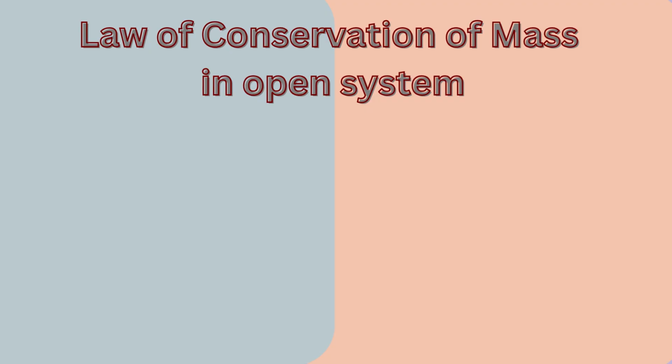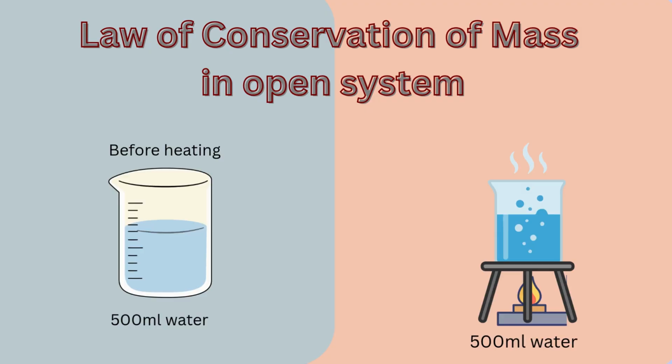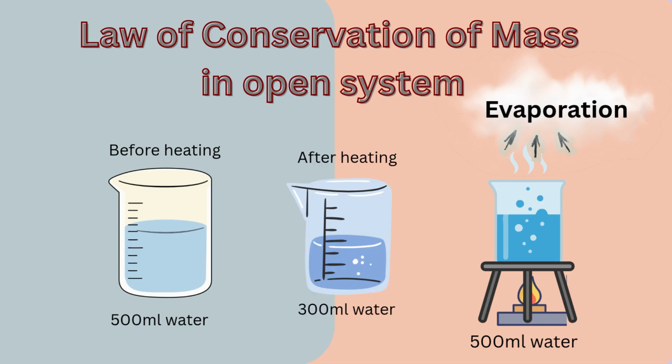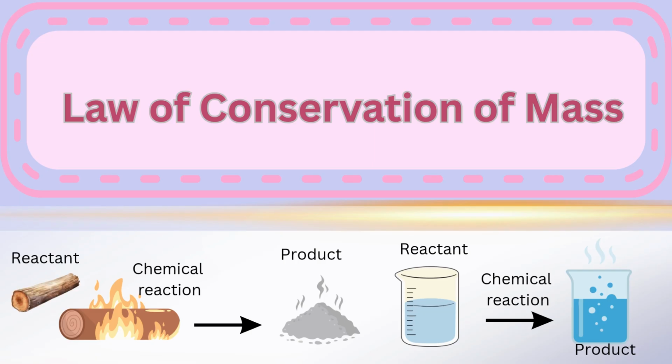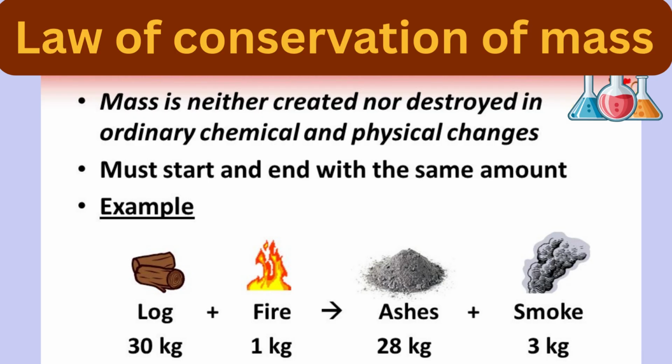Now you tell me what will happen if the reaction takes place in an open container. Yes, some gas may escape, so it might look like mass is lost, but actually it's not. So to conclude, the mass is always conserved. It never disappears. It only changes its form. This is a fundamental law in chemistry that helps us understand all chemical reactions.